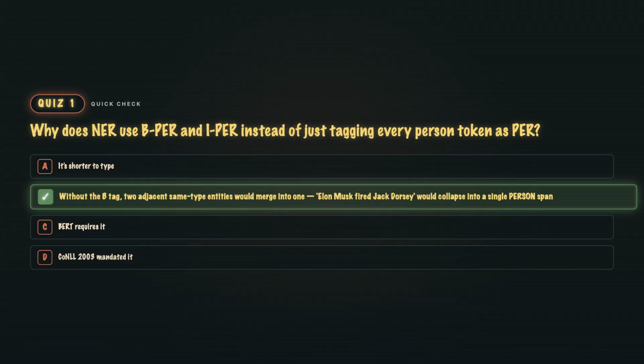B. The B marks a new entity boundary. Without it, Elon Musk fired Jack Dorsey looks like a 4-token person to the tagger. The B says, new entity starts here. Ramshaw and Marcus 1995 invented this scheme and it's still the default.